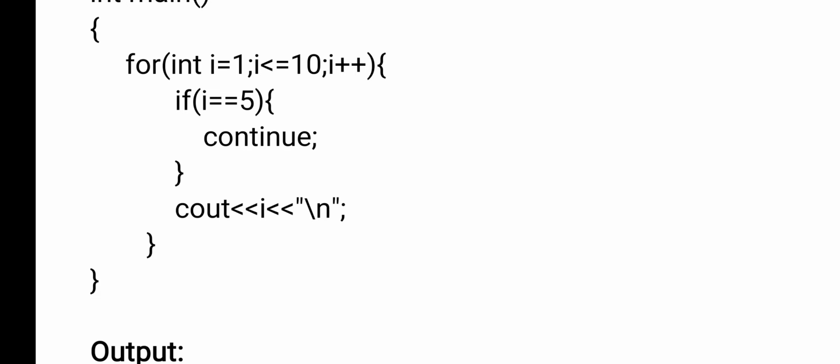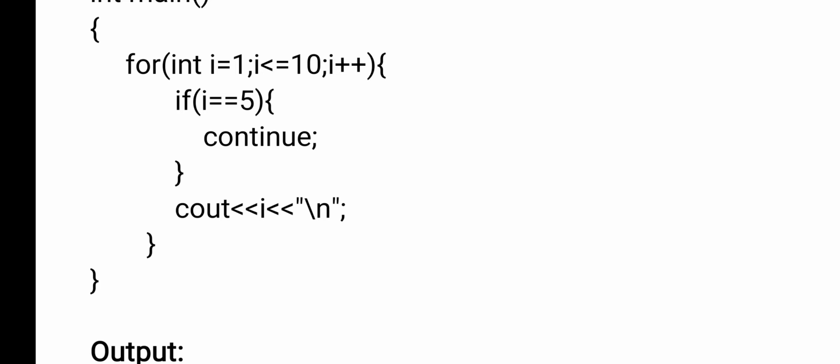Condition is false. When the condition is false, immediately the output statement will be executed. That is, i is printed. 1 is printed. After that, i is incremented by 1. Now what is the i value? 2. 2 is less than or equal to 10. Condition is true. Then again we will enter into the body of the loop. In the body of the loop, what I have given? i equals 5. Means what is the i value? 2. 2 equals 5? Condition false. So when the condition is false, 2 is printed.